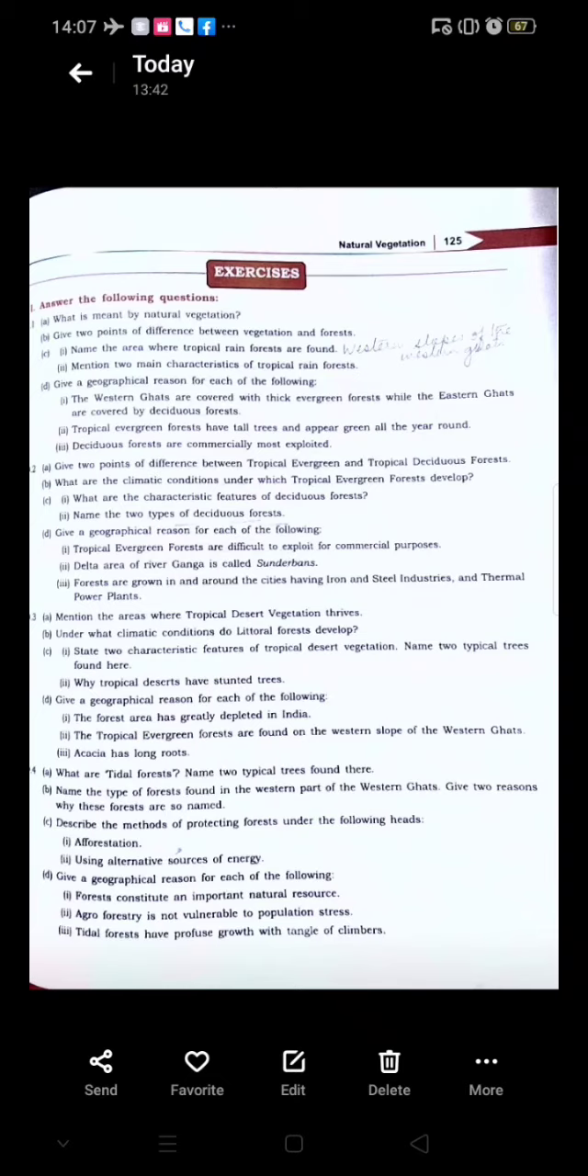Next, D3, acacia has long roots. Now they have long roots so that it goes deep into the soil in search of water.